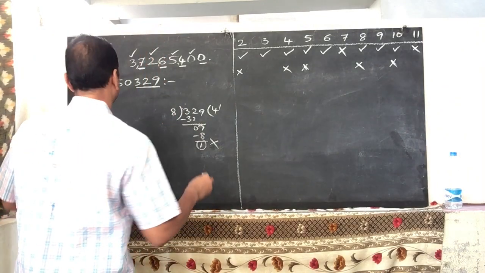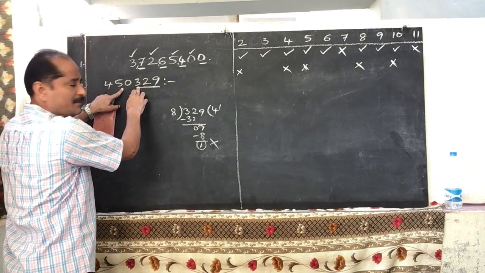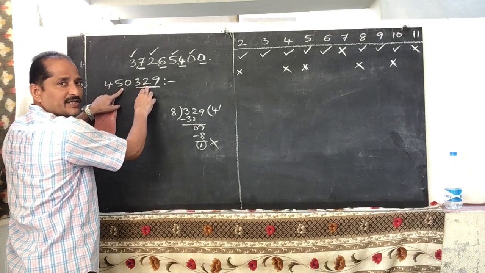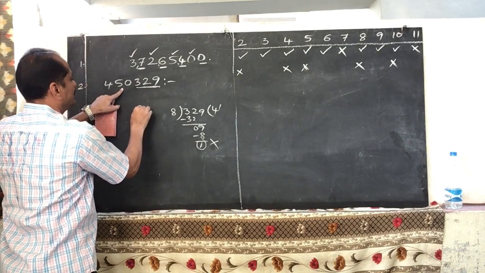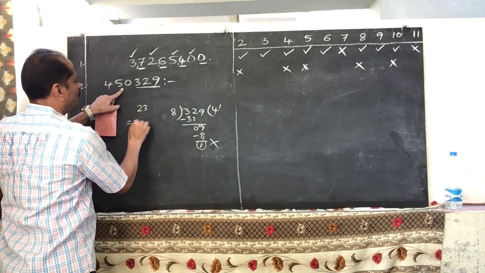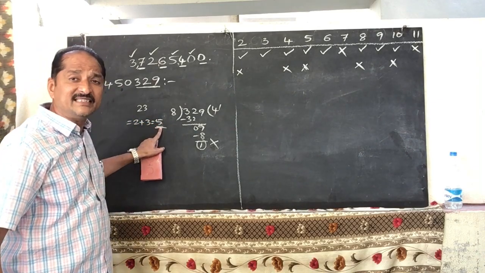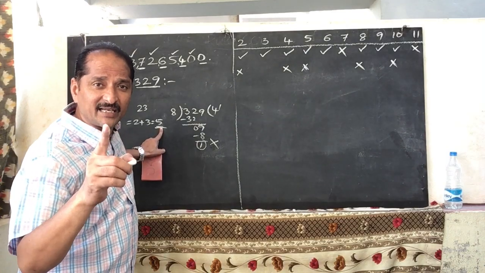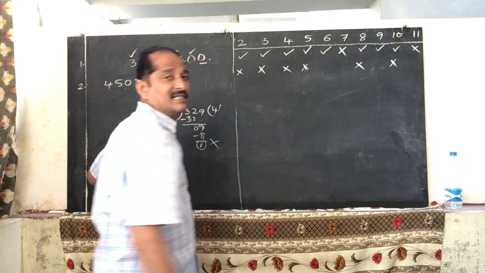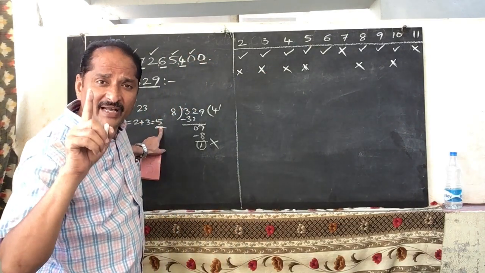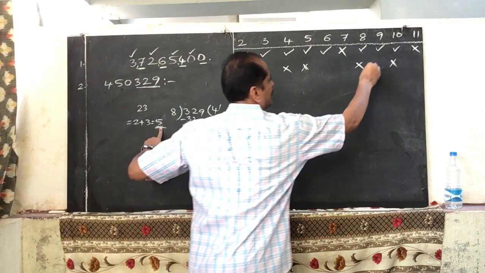Now check the sum: 4 plus 5, 9. 9 plus 3, 12. 12 plus 2, 14. 14 plus 9 is equal to 23. 23 means again 2 plus 3 is equal to 5. Only if the sum is 3, 6 or 9 is it divisible by 3. But here the sum is 5, so it is not divisible by 3. If the sum is 9, then it is divisible by 9. But the sum here is 5, so it is not divisible by 9.